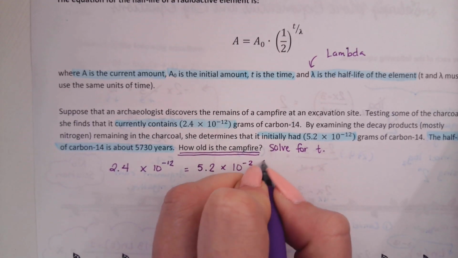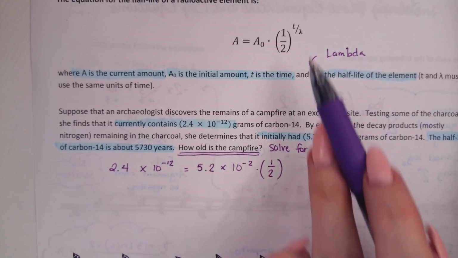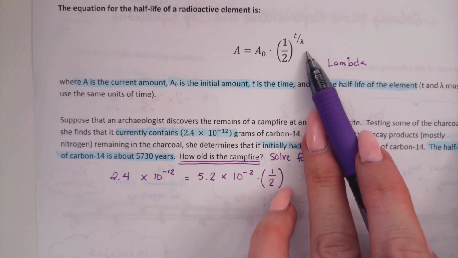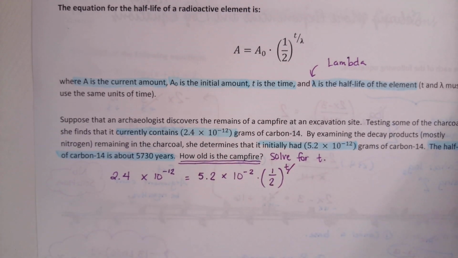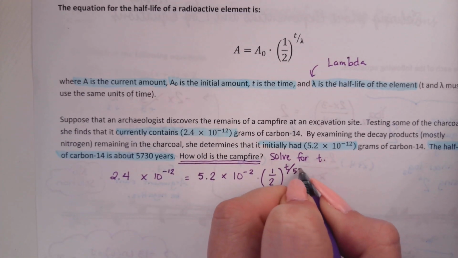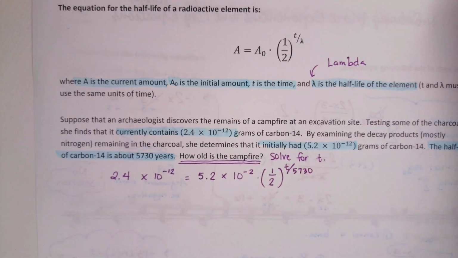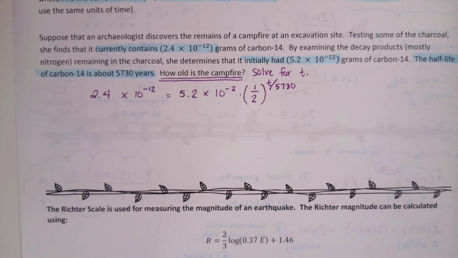And then we have a base of 1/2. And then in our exponent, we're going to have T divided by our half-life. T divided by, what is the half-life? 5,730 years. All right, this is an exponential function because the variable is in the exponent.